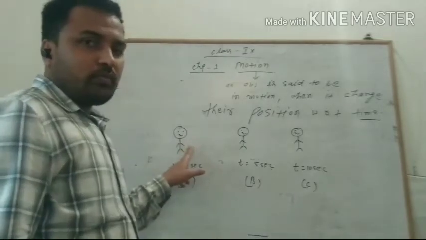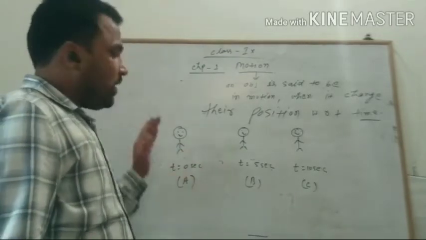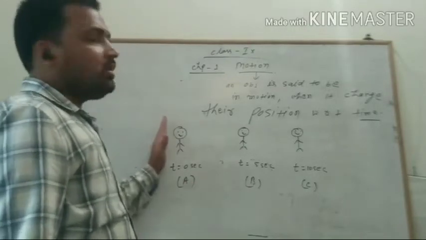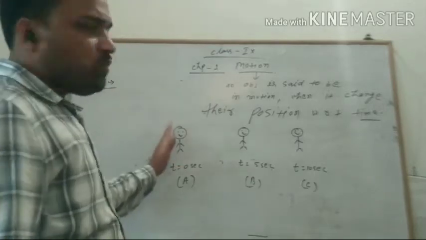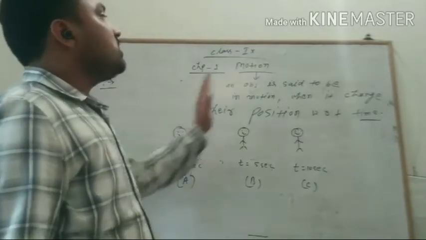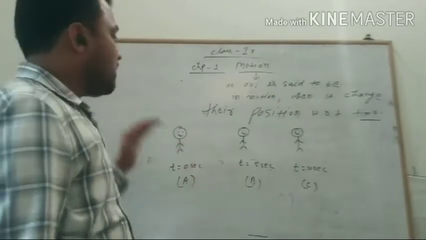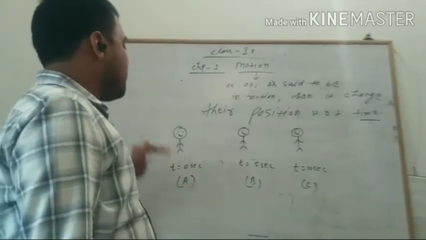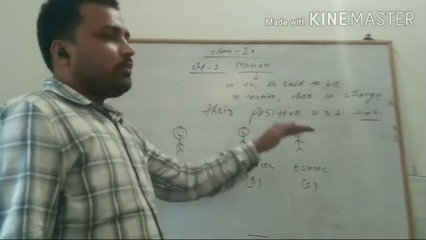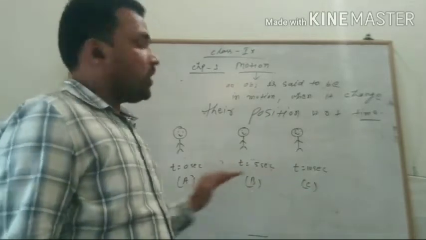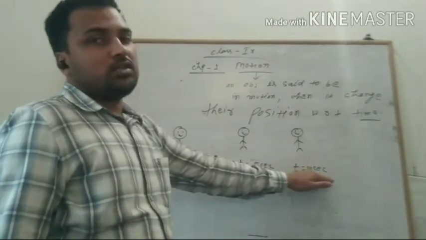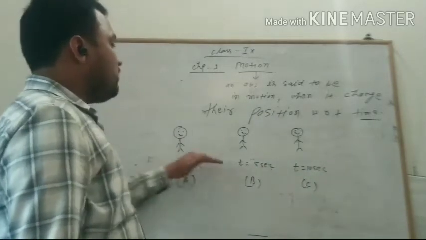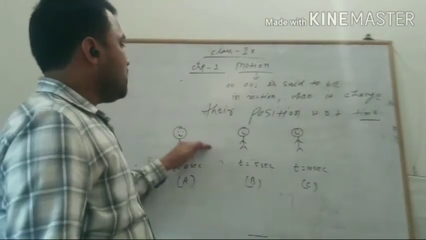At t equal to 0 second, when this person is at point A, he is at rest, because at that point of time he is not changing his position with respect to time. But now when we take a reference time of 0 seconds, he moves from point A to point C in how much time interval? In 10 seconds.